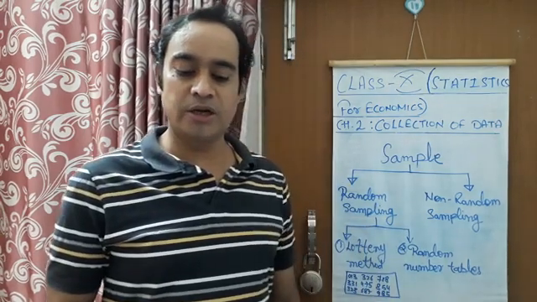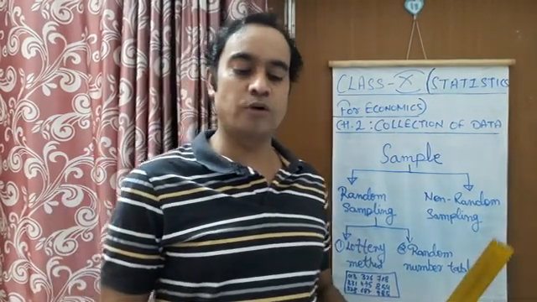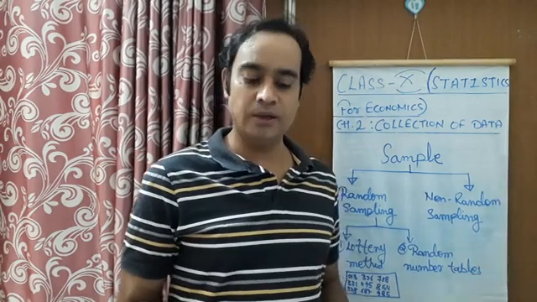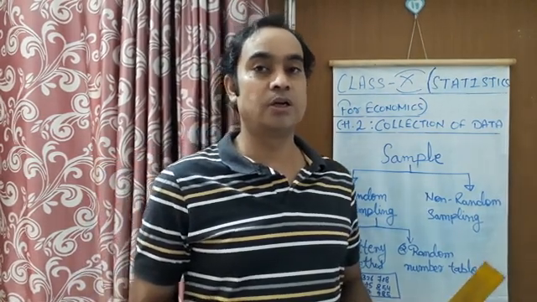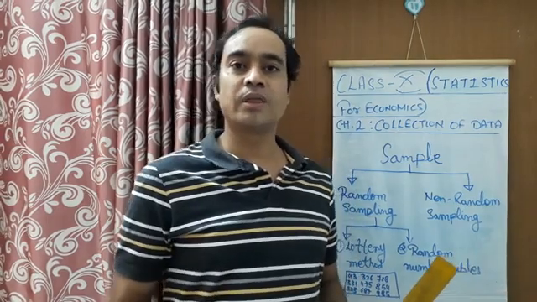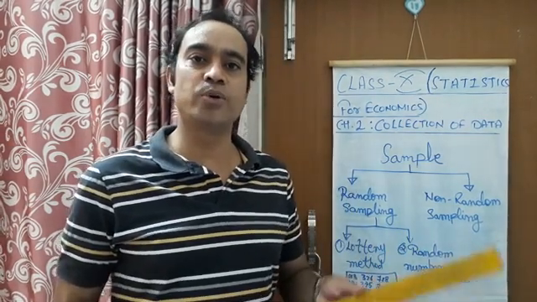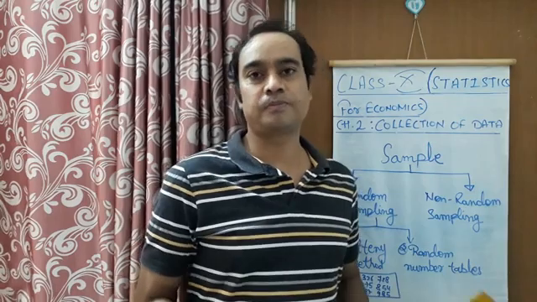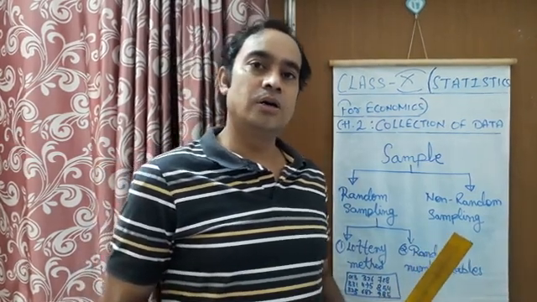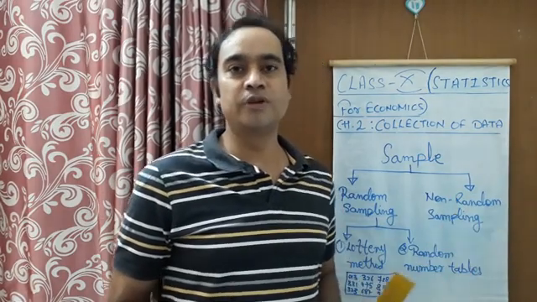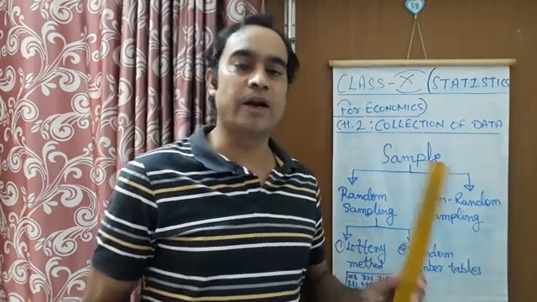There may be a situation that you have to select 10 out of 100 households in a locality. You have to decide which household to select and which to reject. It is clearly written here that if you are going to survey 10% of 100 households, these 10 households will not be selected randomly.